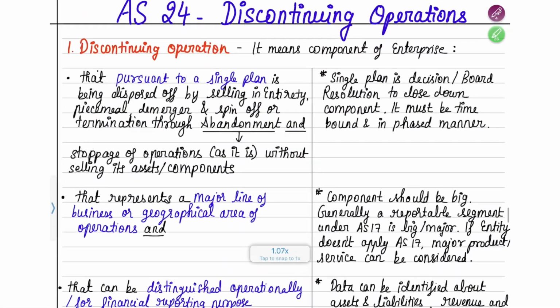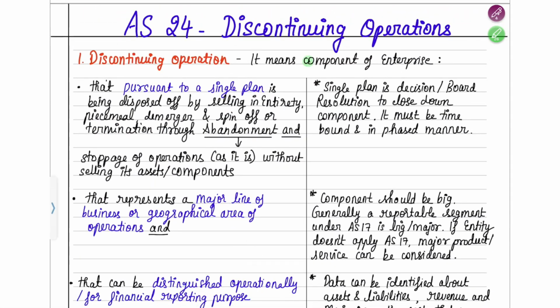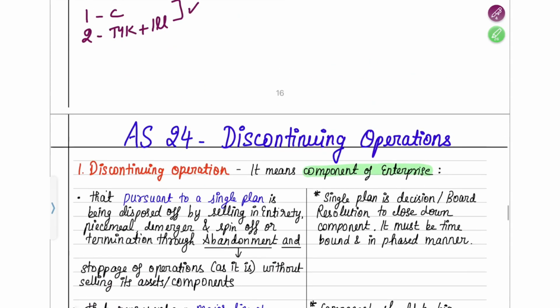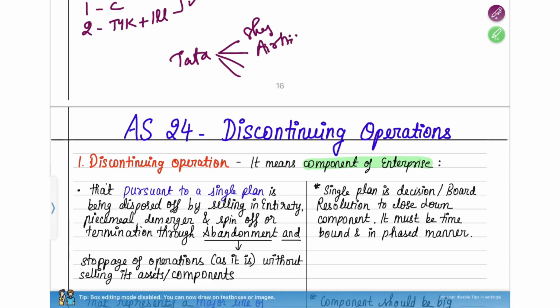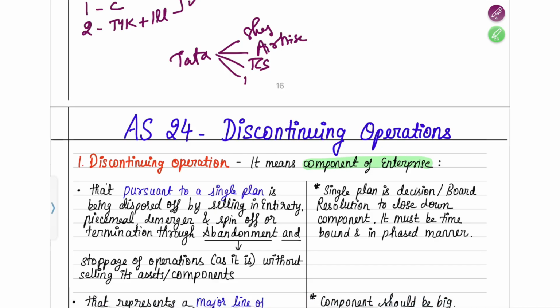So a discontinuing operation, like here they tell you, is a component of an enterprise. In simple terms, you can also understand that it may be a division of an enterprise. For example, we took the example of Tata, right? What are the divisions in the Tata group? You have Tata Sky, you have Air Asia, you have Tata Consultancy Services. Then, like we discussed below, you have Tanishq. In different sectors, they have different divisions.